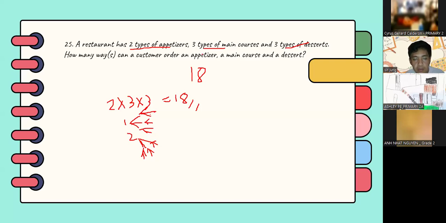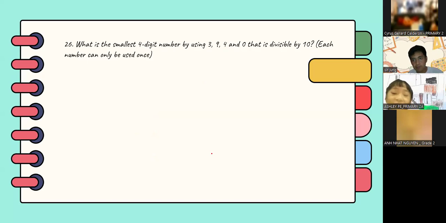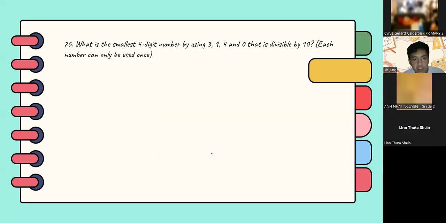Any questions? If none, we'll proceed to number 26. What is the smallest 4-digit number using 3, 9, 4, and 0 that is divisible by 10? Anyone knows the answer? Yes, that's correct. The answer is 3490.